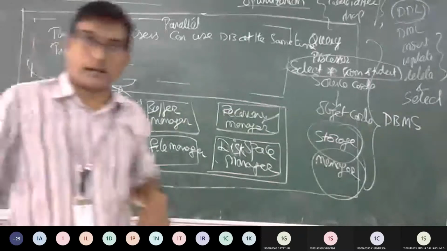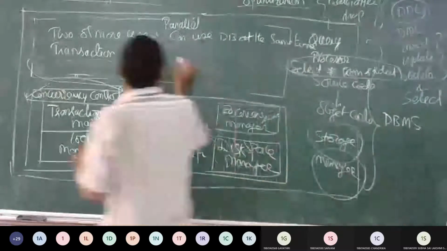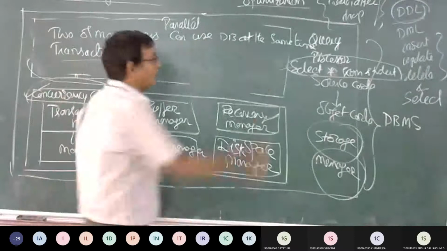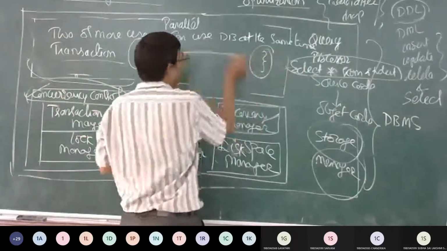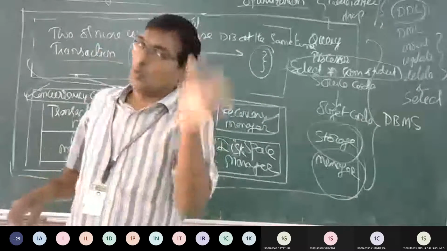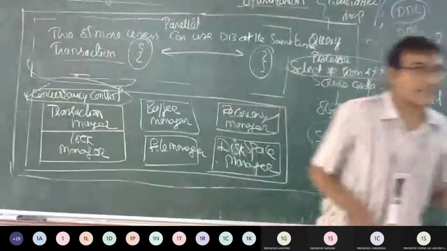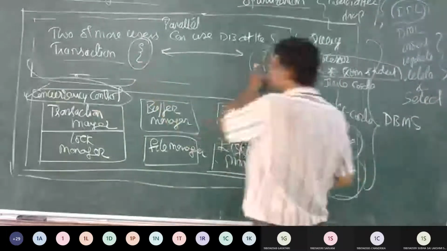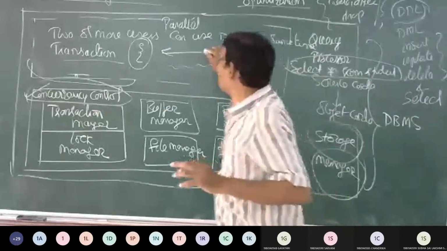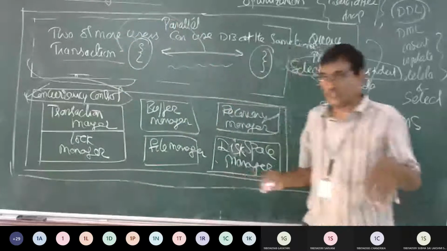Next one was transaction. When I say it is a transaction, it is going to have one beginning and another ending. It is going to have two stages: one we call the beginning stage, another we call the ending stage. That is start and stop. If any error goes in between, it will roll back to the first.